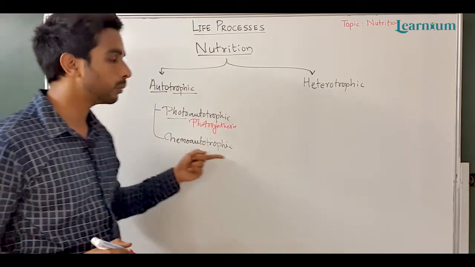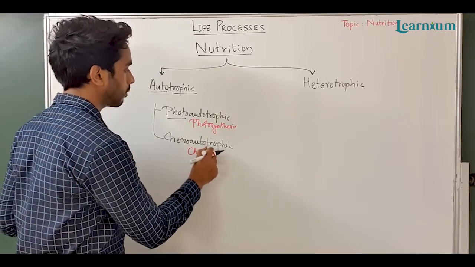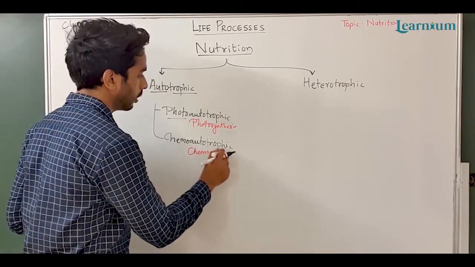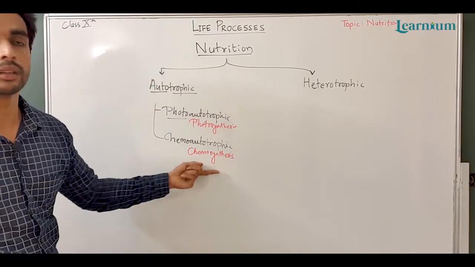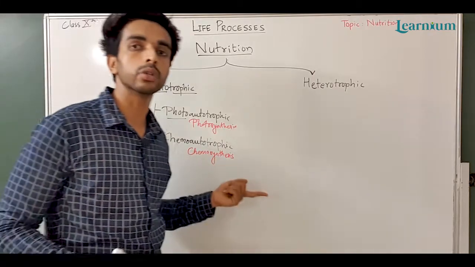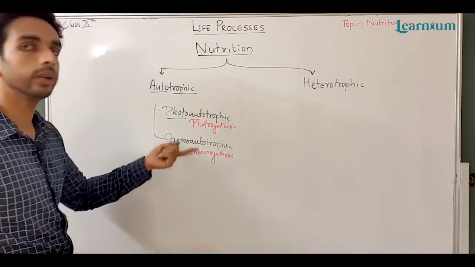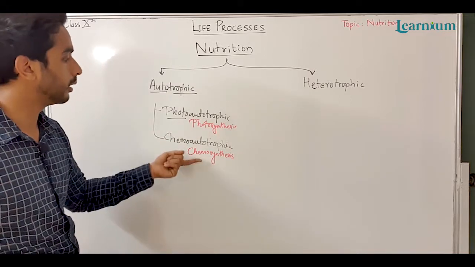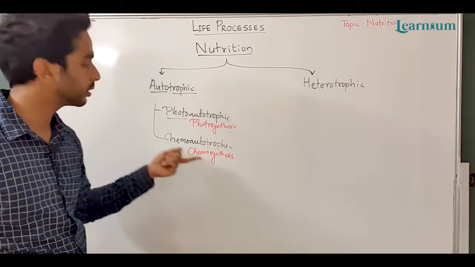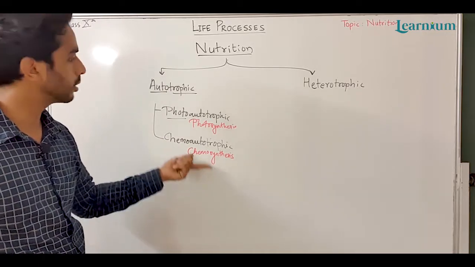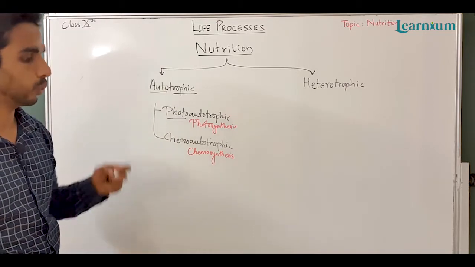But in the case of chemoautotrophic nutrition, they are doing chemosynthesis. They are performing the function of chemosynthesis, like bacteria living in deep oceans where sunlight is not reachable. They obtain their energy from chemicals. So the energy source is chemical in chemosynthesis, and in photosynthesis the light is the energy source.